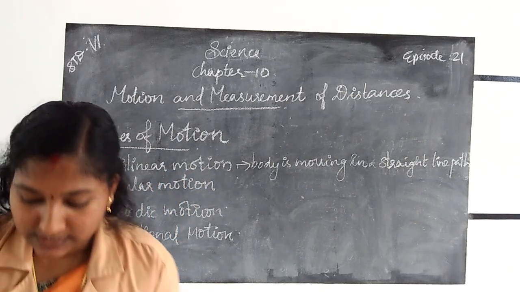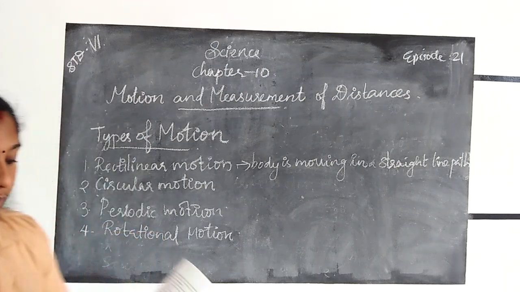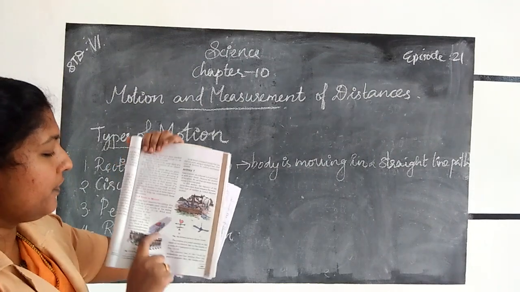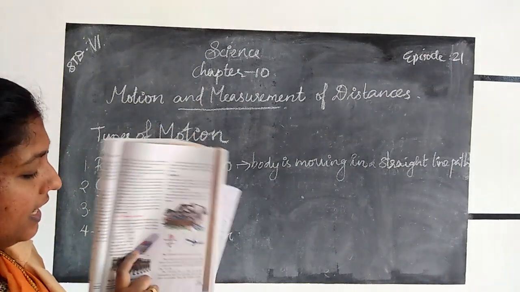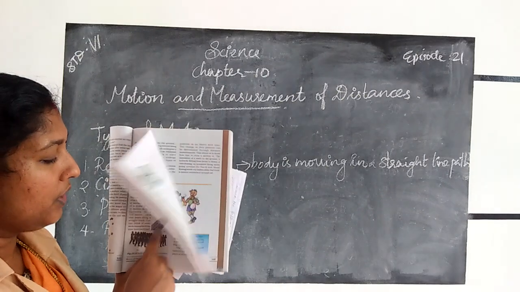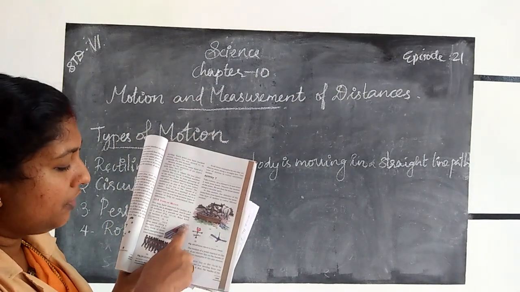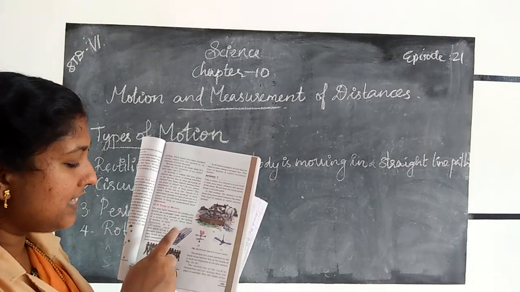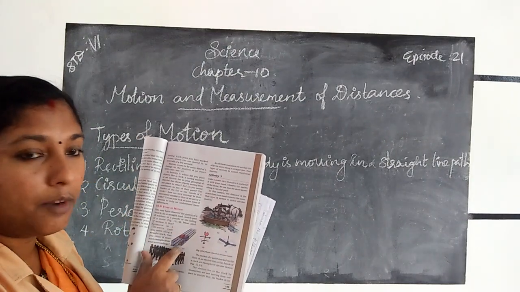In your textbook, page number 103, we can see the examples for rectilinear motion. Here, the car is moving in a straight road. That is a straight line path. So we can say that the car is in rectilinear motion.